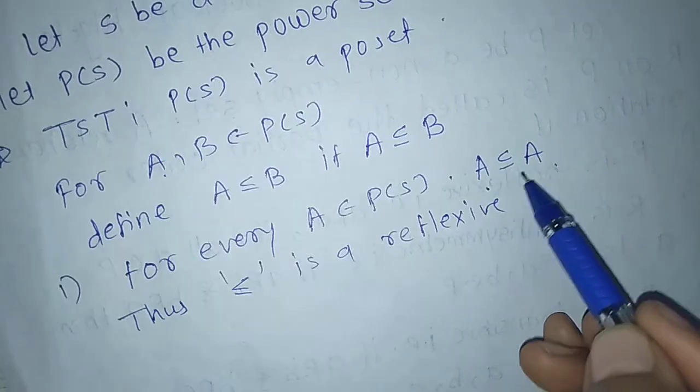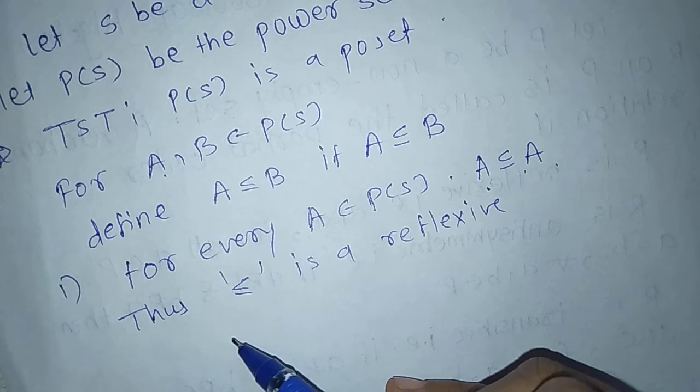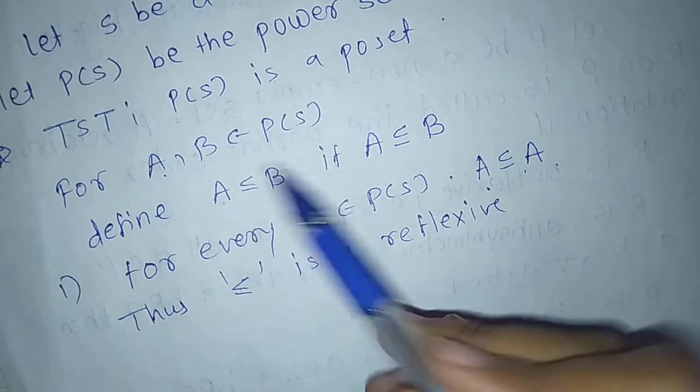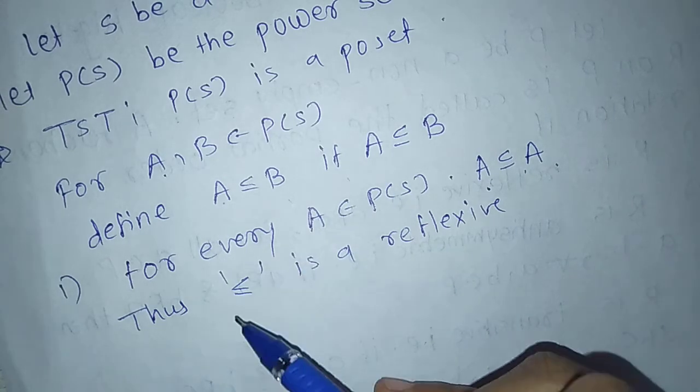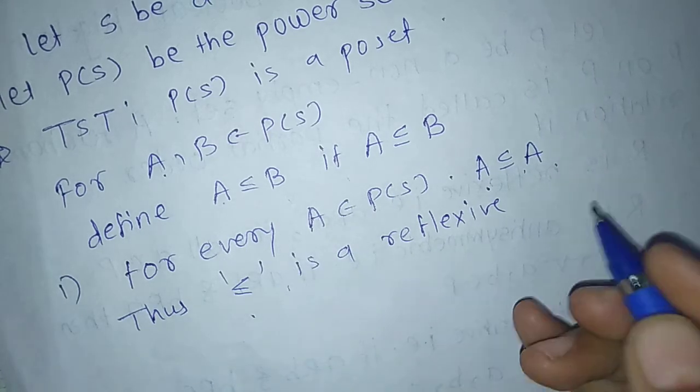Here we denote subset and we say less equal because A ≤ B if A is a subset of B. That's why we say that ≤ is reflexive.